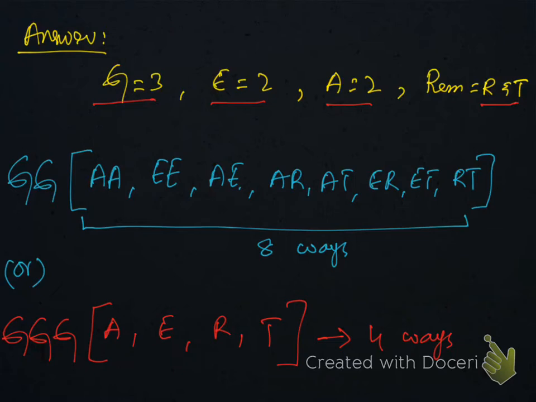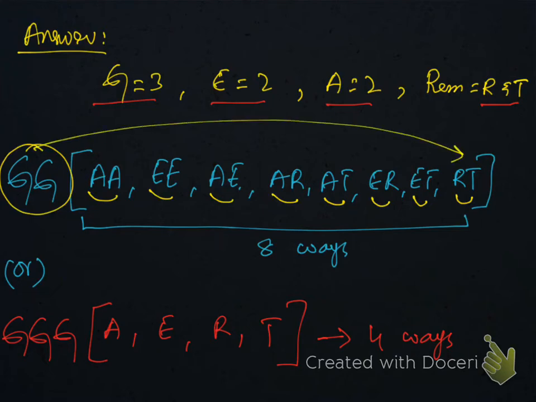R and T. So with 2 G's, we can have 2 A's, like double G, double A, 2 E's, AE, AR, AT, ER, ET, RT. So with 2 G's, we can have any possibility like these.